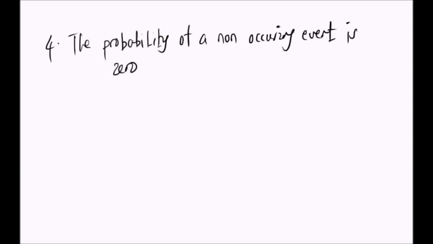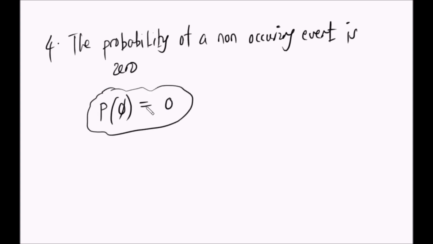The fourth one sasa anasema the probability of a non-occurring event. So if you have a probability of an event that is never gonna occur, kwa hiyo ni 0. Maki iko kitu hakiwezekani kutokea. So probability of tunatumia hii kappa kuwakilisha empty set. So the probability of a non-occurring event is what? Is 0.